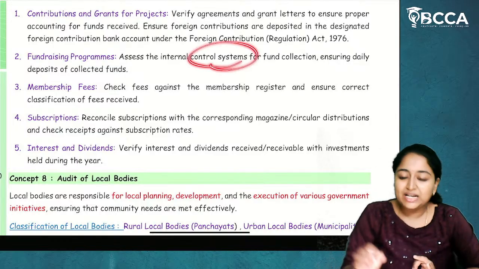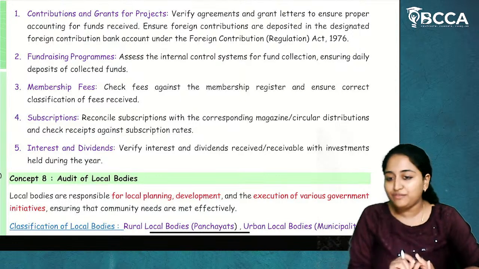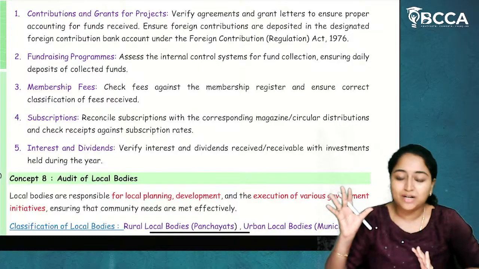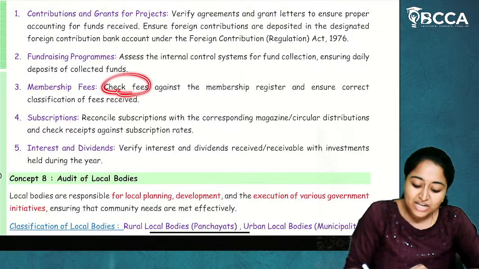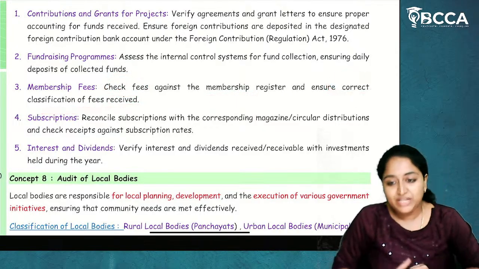Now, whatever funds are there, what all policies and procedures are there for funds, regarding that the verification will be done. And if funds are collected, whether they are being deposited on a correct basis or not, regarding that also assessment will be done. Check fees against the membership register and ensure correct classification of fees received.